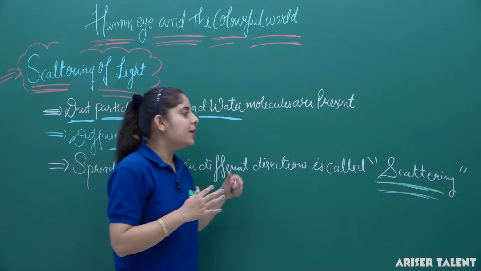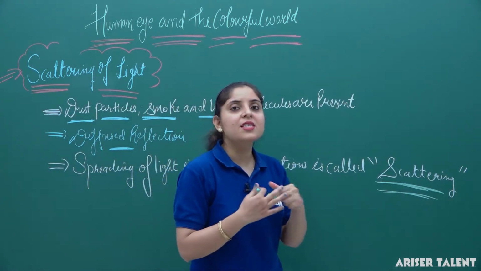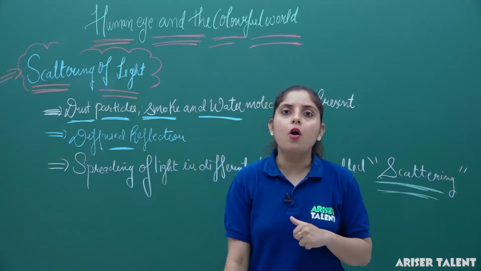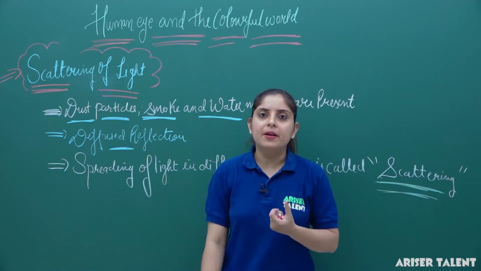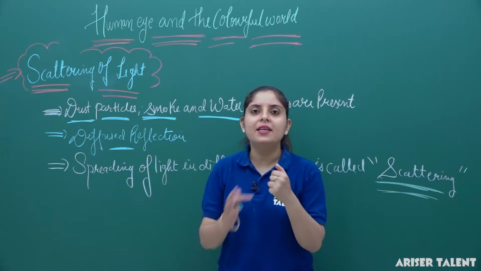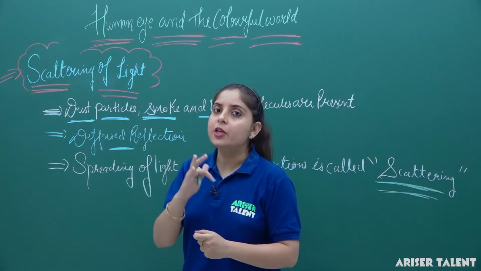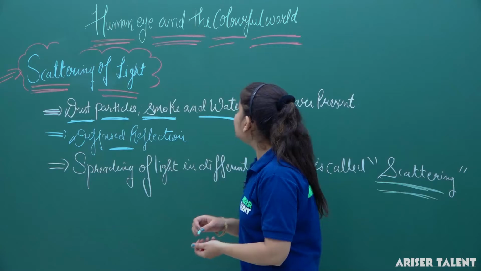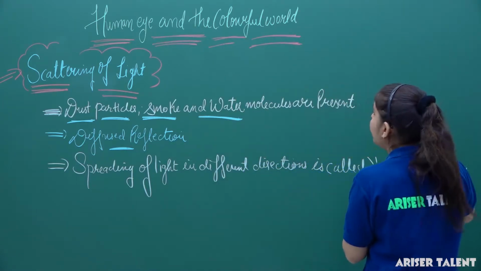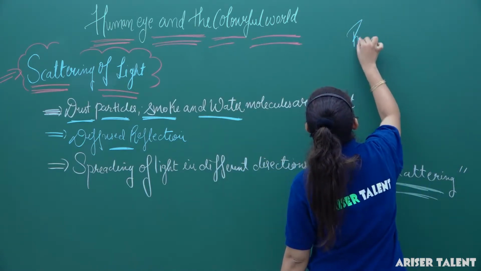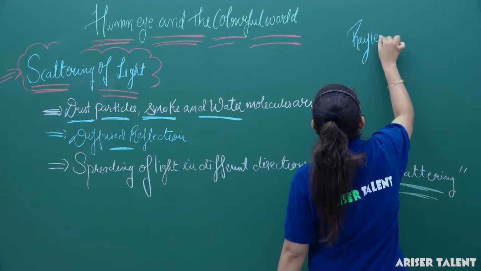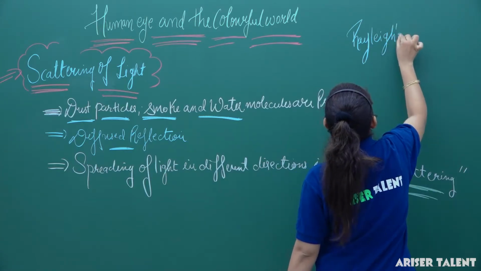Now, what is actually happening here works in accordance with Rayleigh's experiment. Rayleigh is the name of the scientist, and he gave one simple formula for identifying the intensity of scattered light. So what does Rayleigh say? Here we are discussing Rayleigh's criteria.